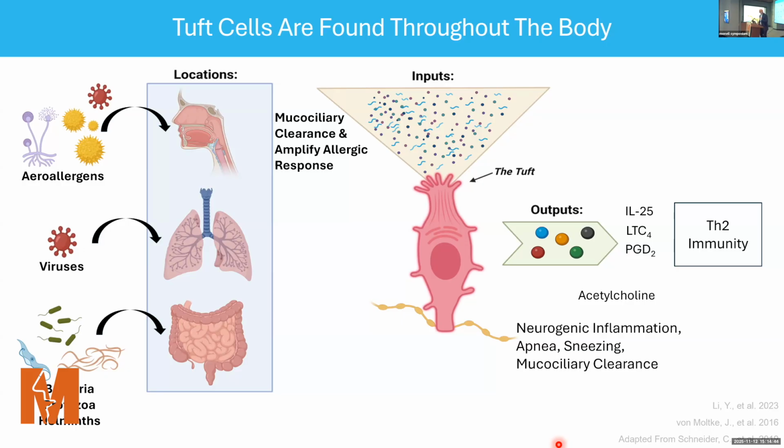So in the upper airway, it's been shown that they regulate this mucociliary clearance, increasing beat frequency to clear pathogens, as well as amplifying allergic response. And in the gut, it does the corollary to that, a weep and sweep phenomenon to expel these parasitic worms. But the role of Tuft cells in the lower airway is largely unknown. And before someone asks me, no, the Tuft cells in the lower airways are not innervated.